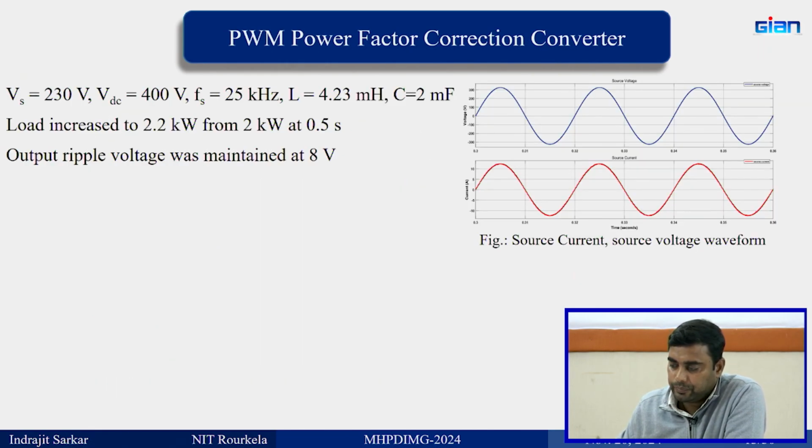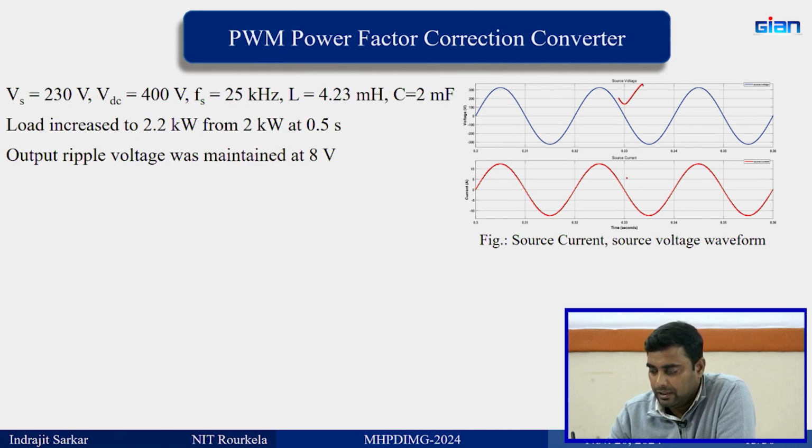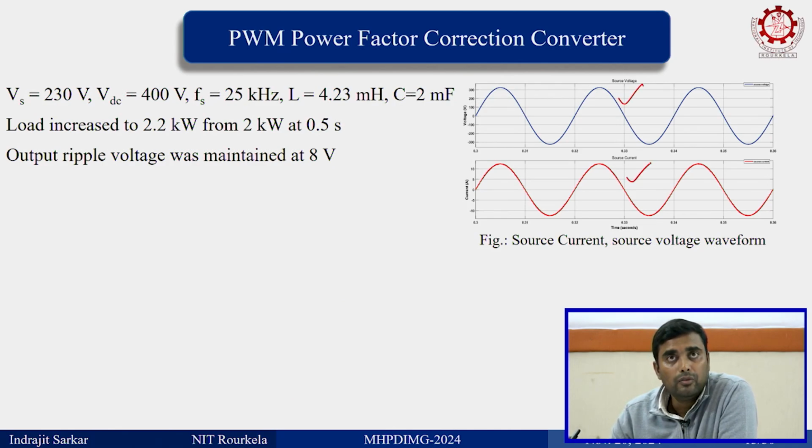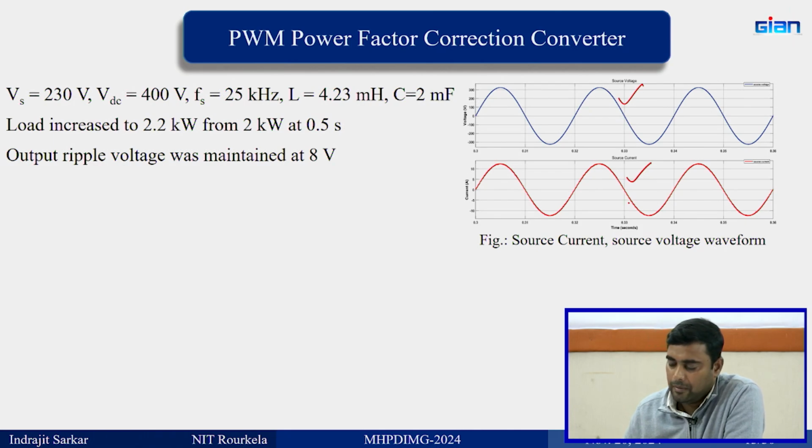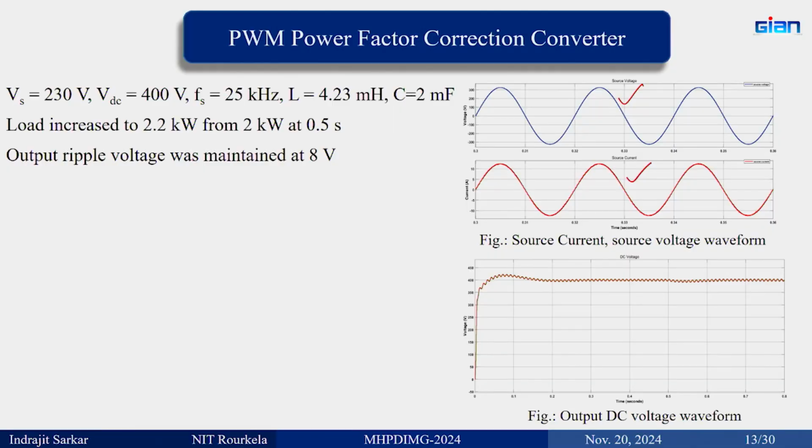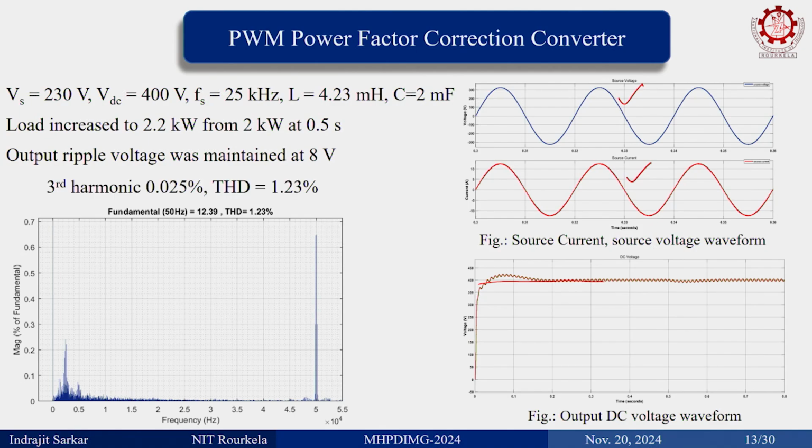So you can see here, this is the source voltage and this is the source current that we are going to achieve with the PWM rectifier. What we had previously was pulsed current, now it is a sinusoidal current, not purely sinusoidal, I must say. It is a sinusoidal current with high frequency ripple on it, which is easy to eliminate. Previously low frequency harmonics like third, fifth and seventh harmonics existed in the source current. Now it is high frequency, which can be easily eliminated, and the DC link voltage is maintained at a constant value with ripple. When it is single phase, this ripple you cannot avoid, and this is the harmonic profile.